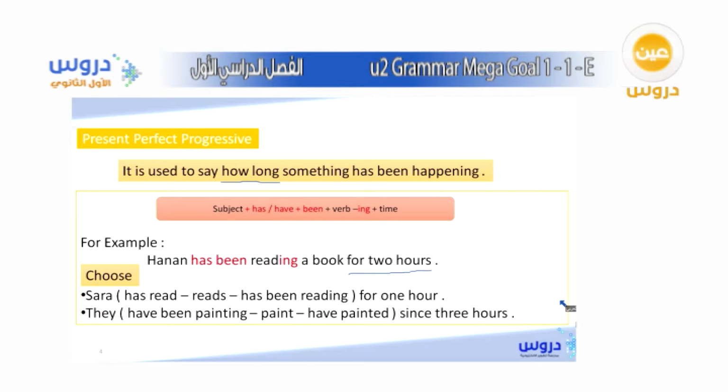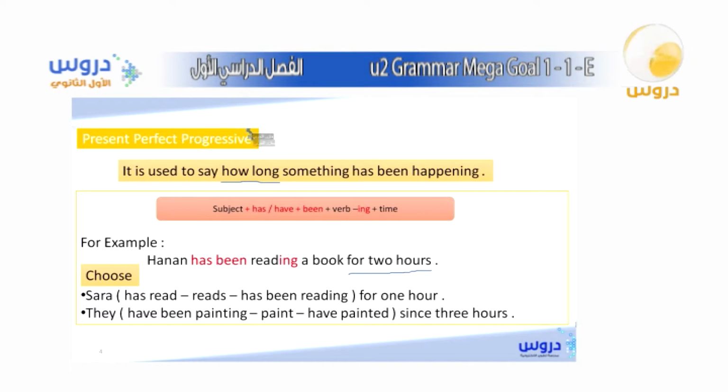Yes, Huda? Yes, has been reading. Yes, very good, okay. And we choose has been reading because this sentence tells us that Sarah has been reading. She did it in the past and she's still doing it. Very good, Huda. She did it in the past and she's still doing it. But what we're looking for actually here is how long, okay? We're looking for how long.